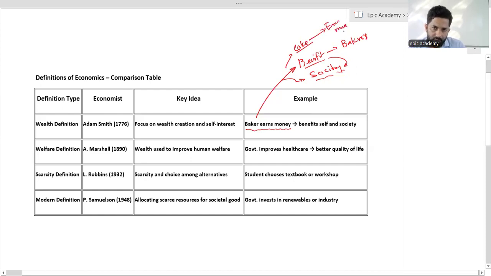That direct benefit goes to the baker. How will it be a benefit for the society? If that baker produces cake, we can buy it. If no bakers produce cake, how can we consume cake? We cannot consume cake.